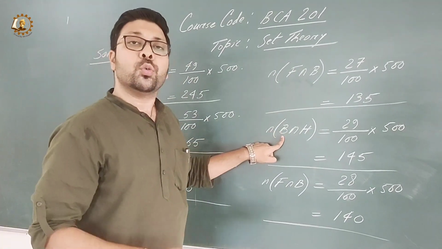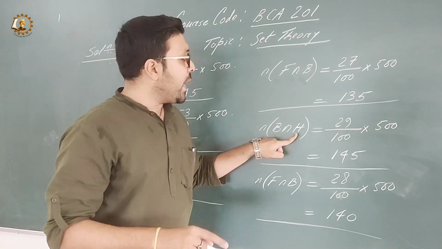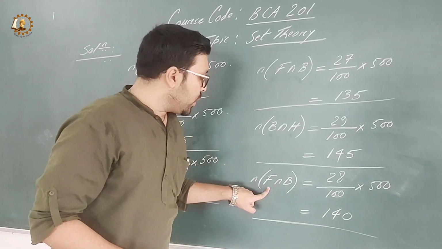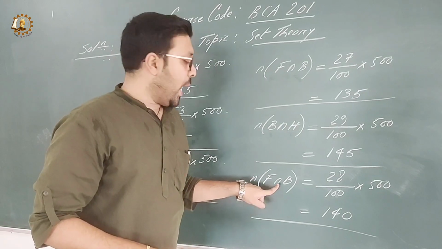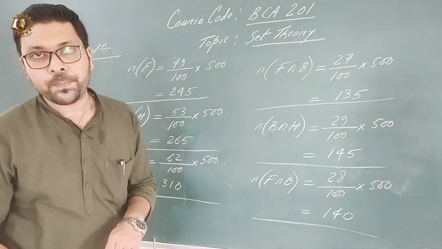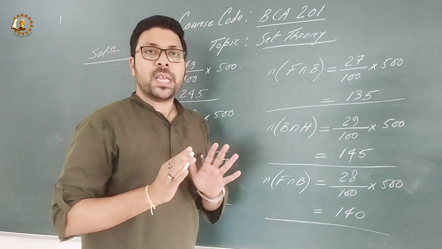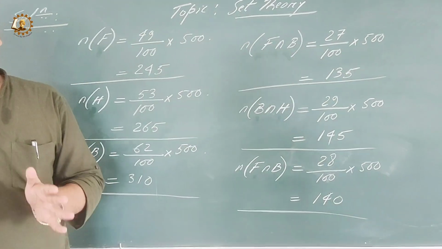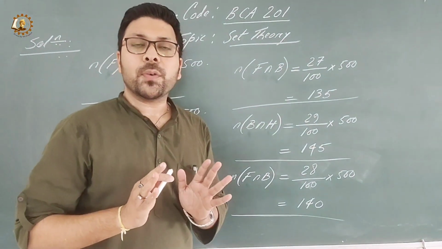Similarly, students who like basketball and hockey both. These are a few things which you need to remember while solving this particular type of question.